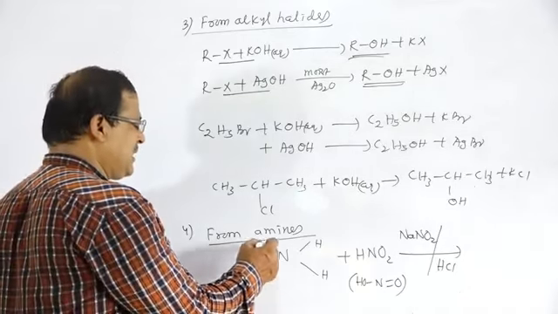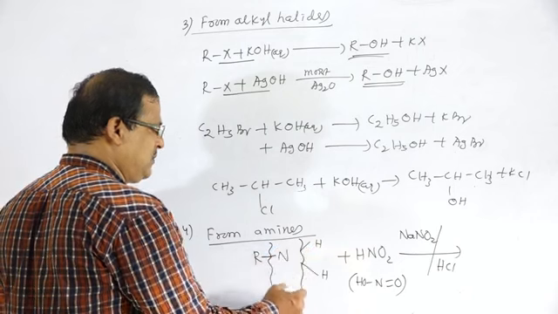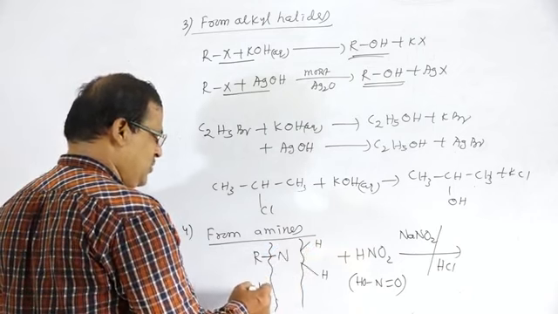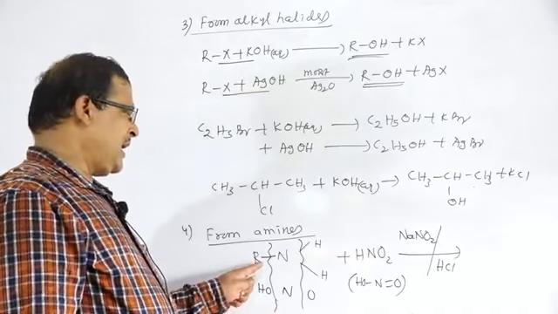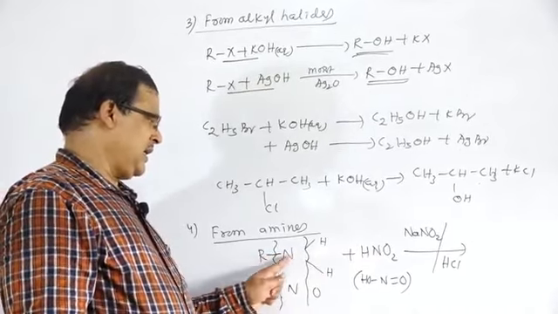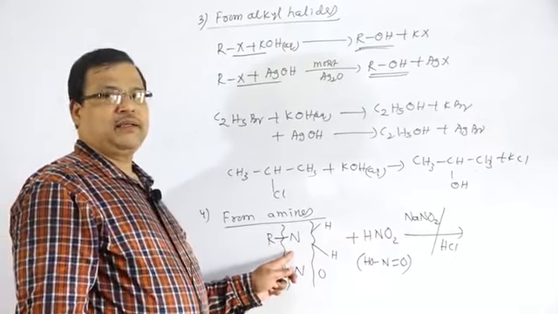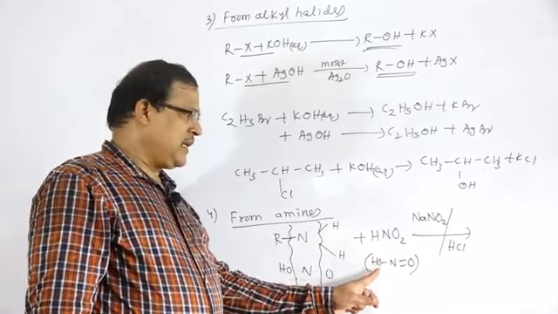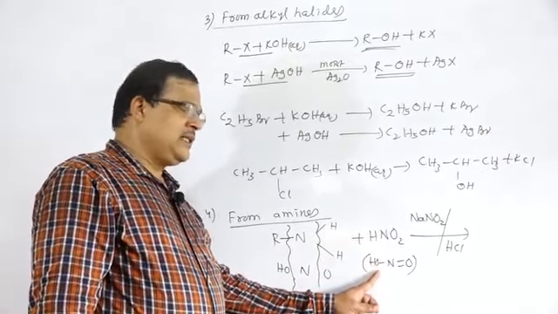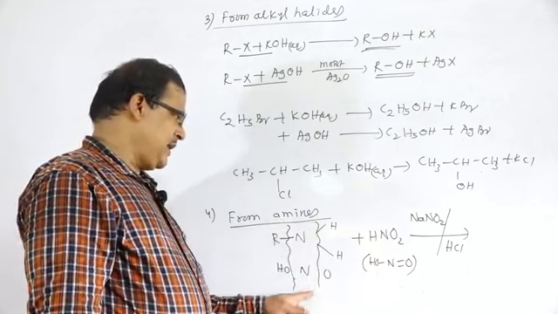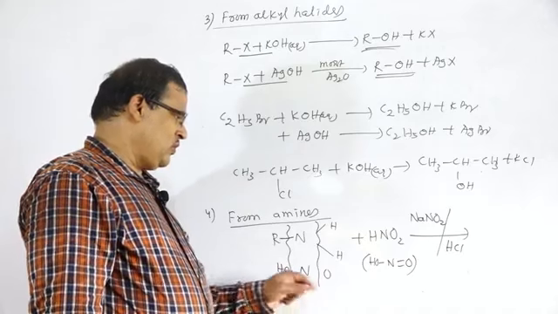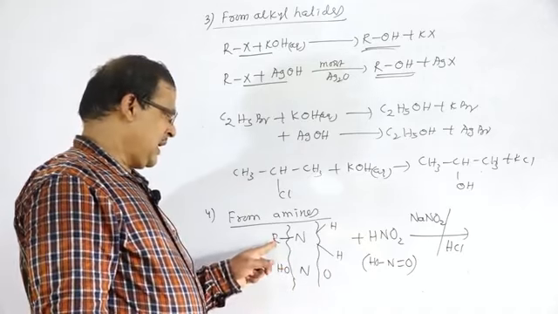So how does that reaction take place? RNH2 is the formula for the amine. Whenever it is treated with nitrous acid, HONO, HNO2, this bond will break. Then what will be the product?